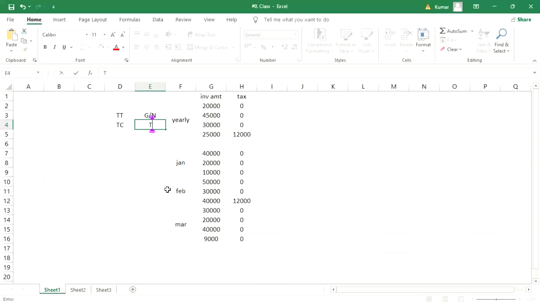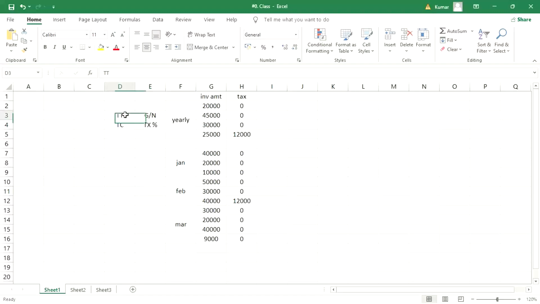And tax code means tax percentage. Very simple, look here guys, in a single line the definition is there, right? Tax type means tax will be calculated on gross amount or net amount. The system will identify this from the tax type, right? And tax code means the system is going to identify the tax percentage, right?